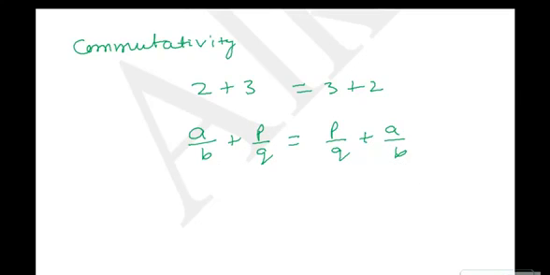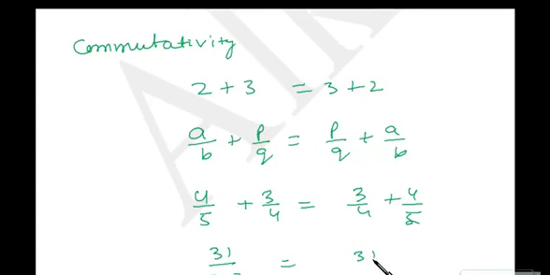Okay, you can take one numerical example also. Suppose I have 4 by 5 plus 3 by 4, so that will be equal to 3 by 4 plus 4 by 5. Just add both of them. So it's 16 plus 15, that is 31 by 20, and that is also 31 by 20, right? So order doesn't matter. And the property is known as commutativity, right? In exams, you may be asked to establish this property, so you have to proceed this way. You have to add both of the numbers in both the orders, and you have to prove them to be equal, right?